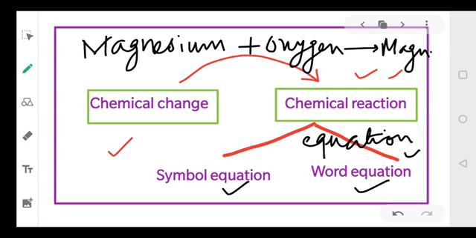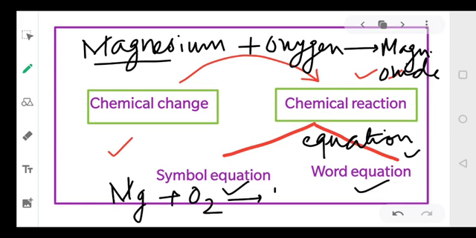So here we are writing complete words. That is why it is called a word equation. Symbol equation, like if I write the same equation: Mg reacts with oxygen to form MgO, magnesium oxide. This is your symbol equation.